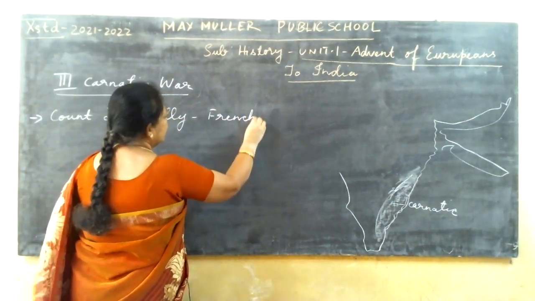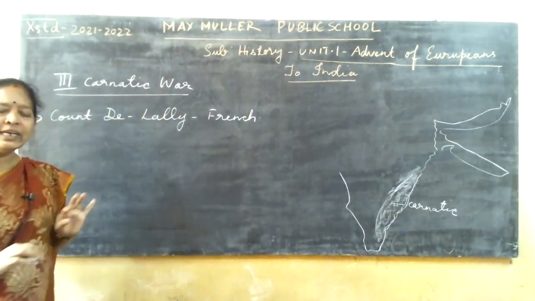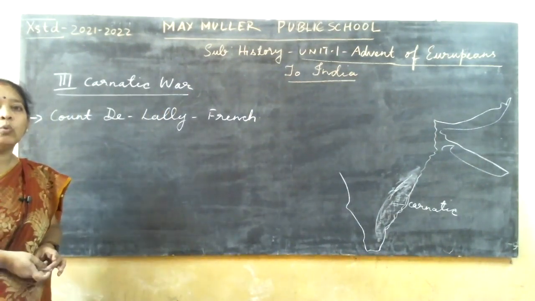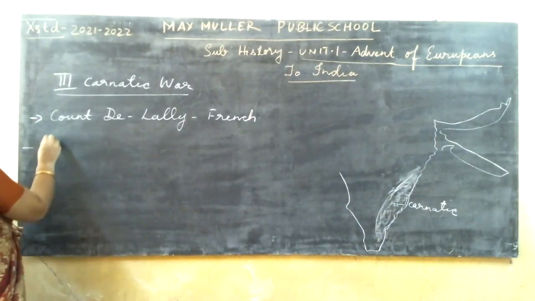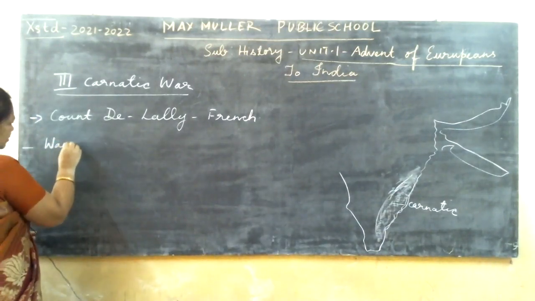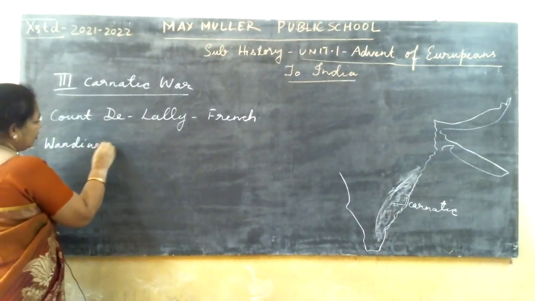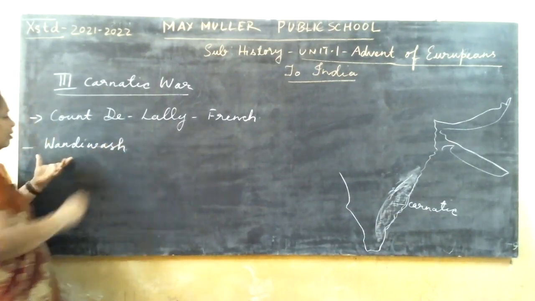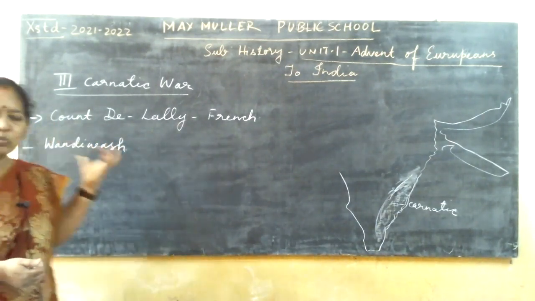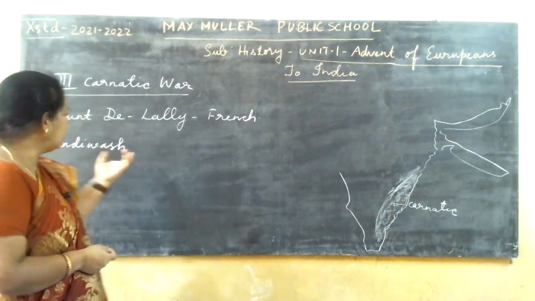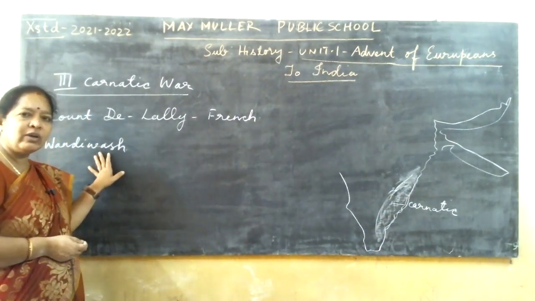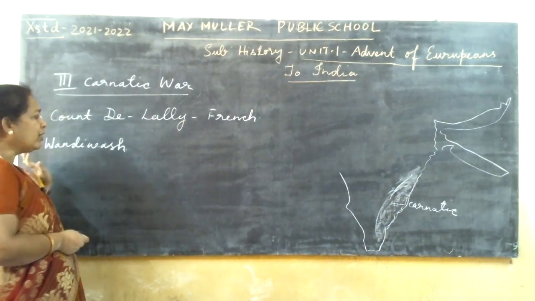and Count de Lally tried to capture Wandiwash. At that time he wanted to seize this place, which was already under the control of the English. So what happened?